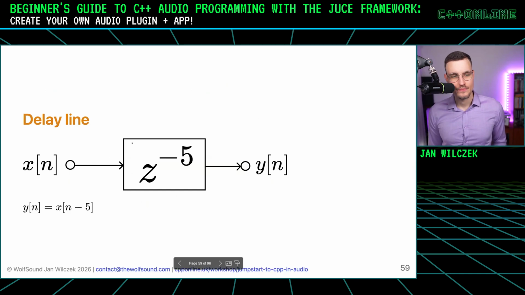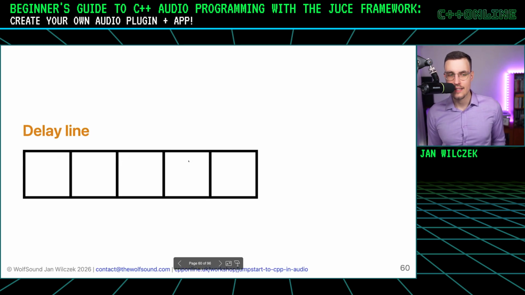And what it does, it simply delays the sample by the number that we have here. This is just DSP notation. It says delay by 5 samples here, for example. In plain words, we could say that the output sample is equal to the input sample from 5 samples ago. And we typically denote it like this: y of n equals x of n minus 5. But as programmers, we can look at the delay like this.